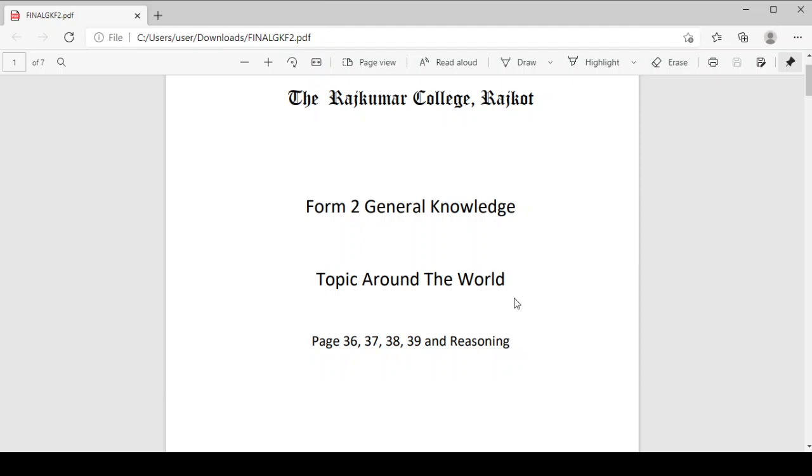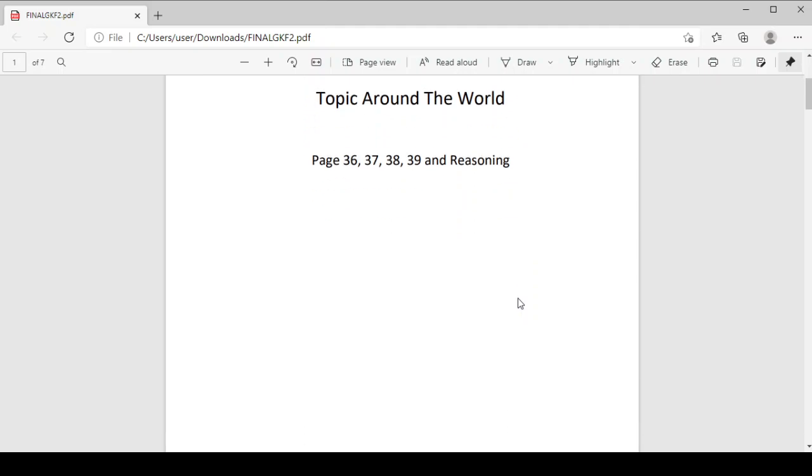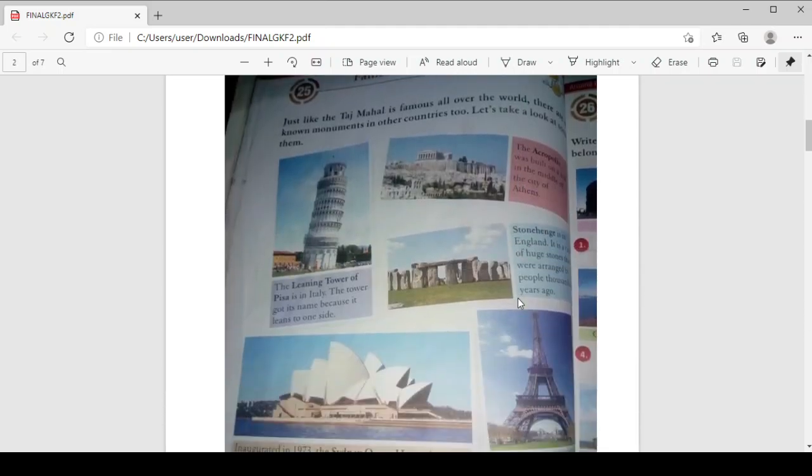Today's topic is Around the World, page numbers 36, 37, 38, 39 and reasoning. Now let us begin Around the World. As we know, there are so many different monuments and famous places around us, right? So let us start with page number 36. Let us see what it shows.